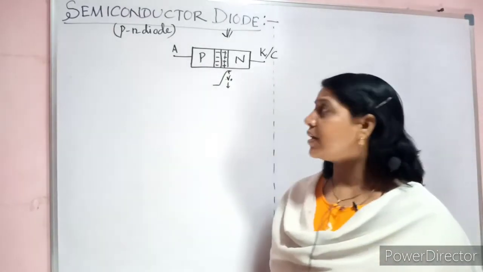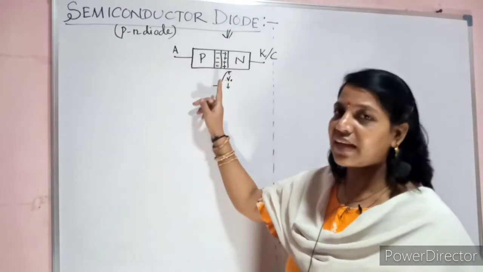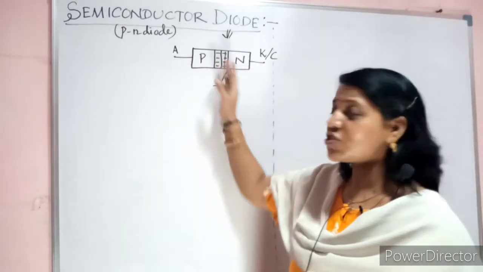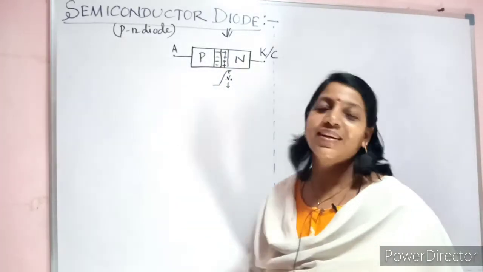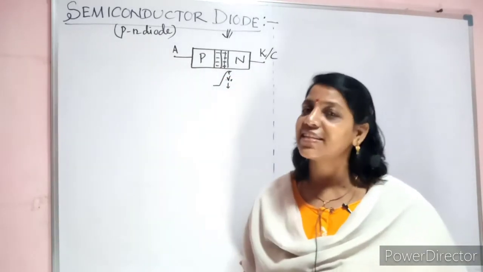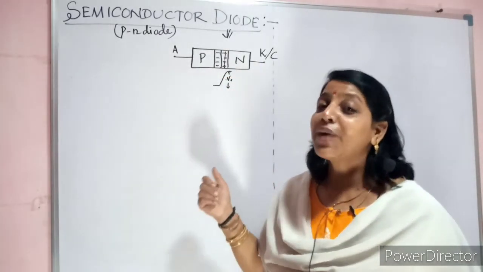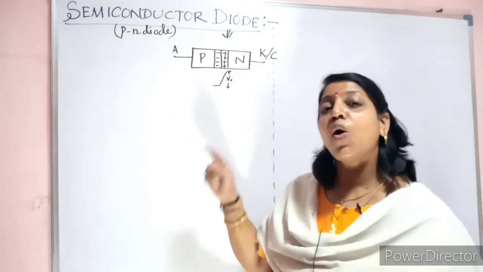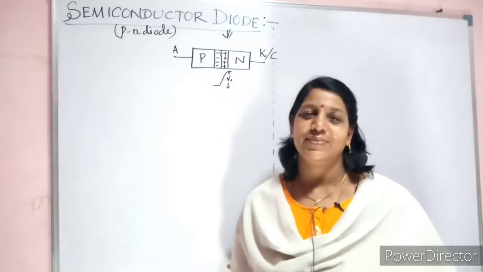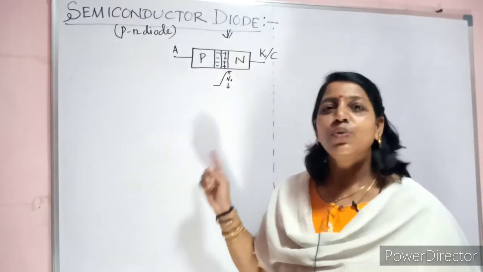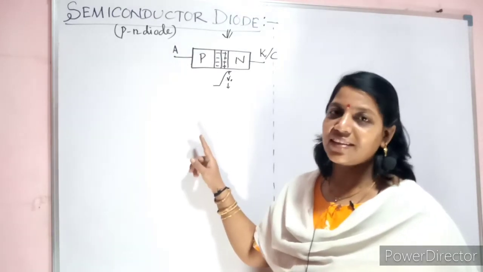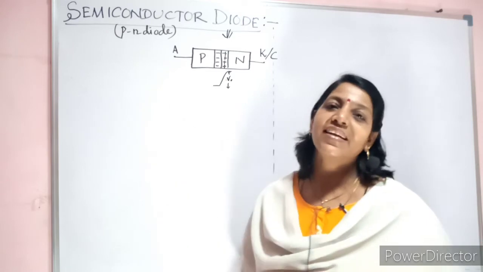How do we need to define it? A semiconductor diode is a two terminal device. How many layers? Two layers. How many junctions? One junction. Bipolar. Why am I saying bipolar? Because here holes, here electrons, two types of charge carriers we are dealing with. So bipolar. But what about the direction of current? Current always flows from P towards N. This is the direction of current. So it is a two layer, two terminal, bipolar, unidirectional, solid state semiconductor device.